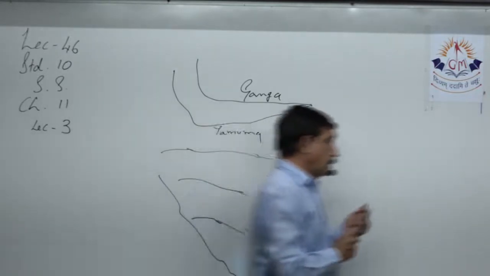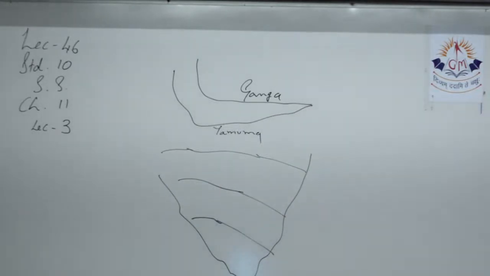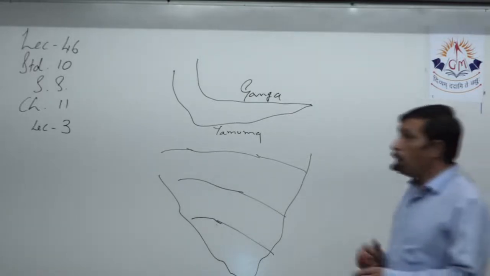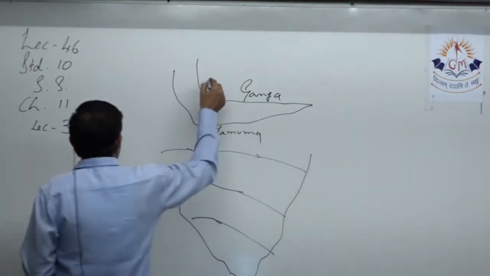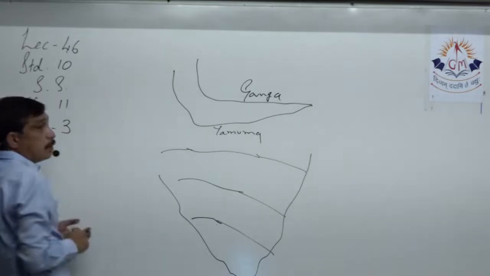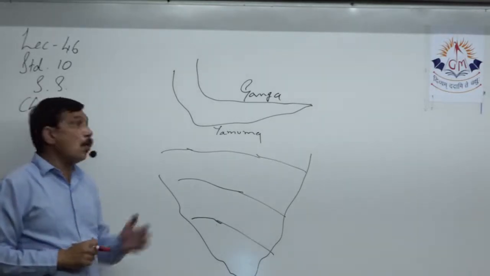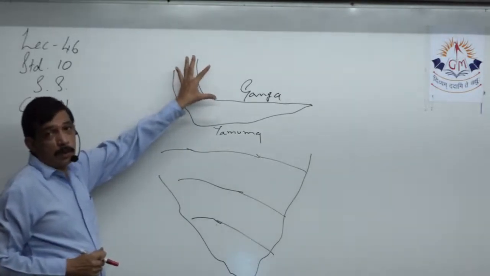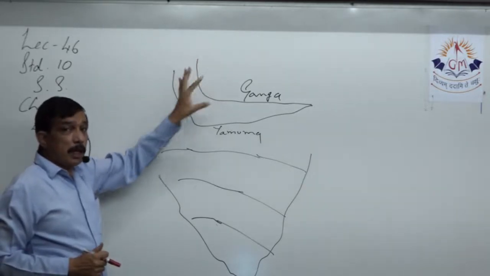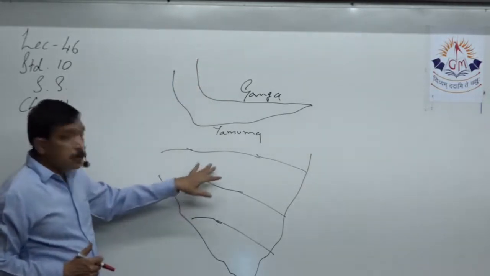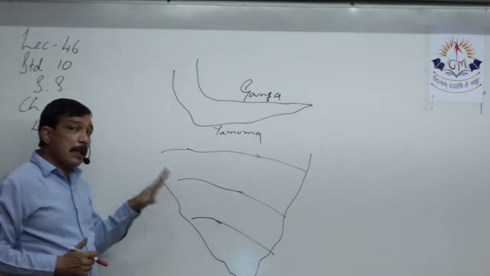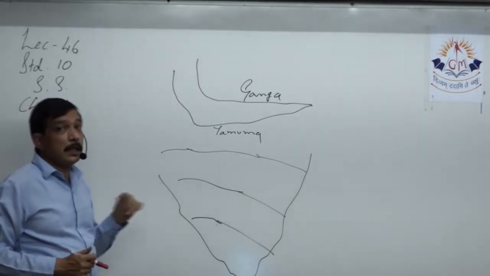To make a grid: Ganga, Yamuna, here Satluj, Ravi, Beas, these are all snow-fed rivers coming out of the Himalayas. These are southern rivers which do not dry up in summer, but their water level decreases.